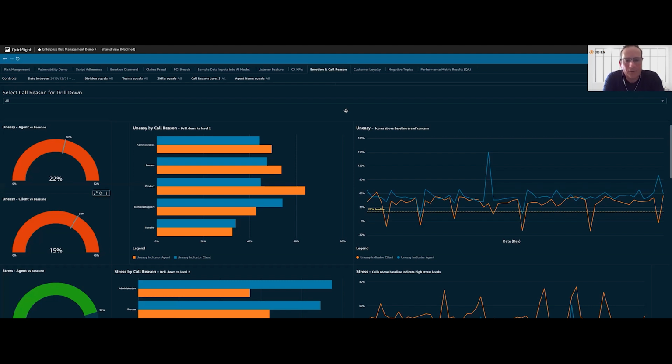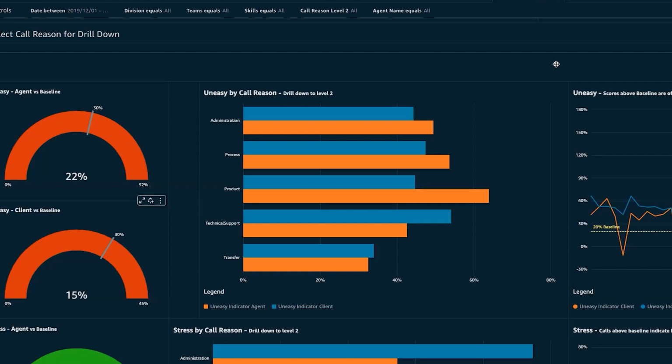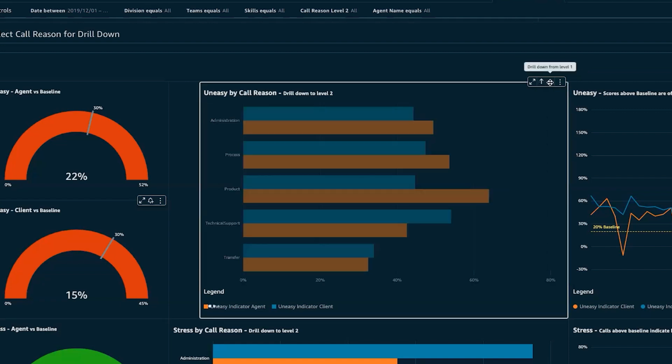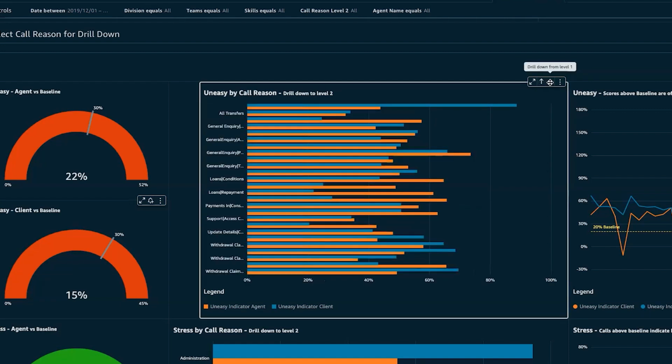This example of uneasiness, in this one, a client had 5 different call reasons: administration, process, product, technical support, and transfers. And we're able to, at this point, see how product is an outlier for uneasiness for the agents. We know this client, and actually what happened here is that their product was new and they weren't fully trained, the agents, in the new features of the product.